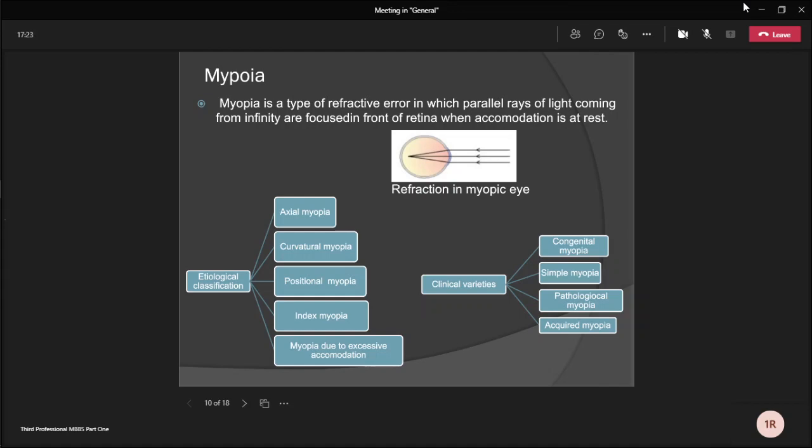Next is clinical varieties of myopia. Myopia may be congenital myopia, simple myopia, pathological myopia or degenerative type of myopia, or acquired myopia or secondary myopia, which occurs secondarily to some other disease conditions, like post-traumatic or post-keratitic, or drug-induced myopia, night myopia, consecutive myopia.